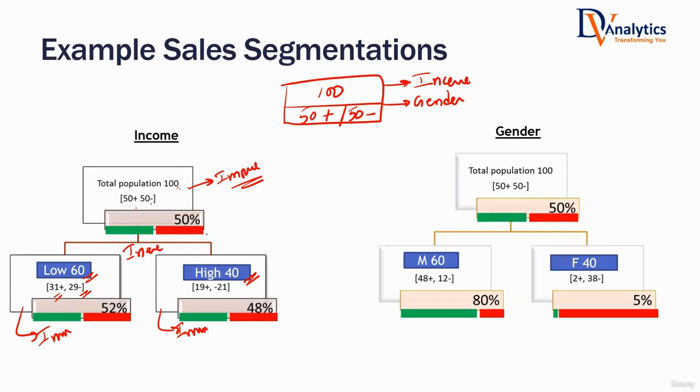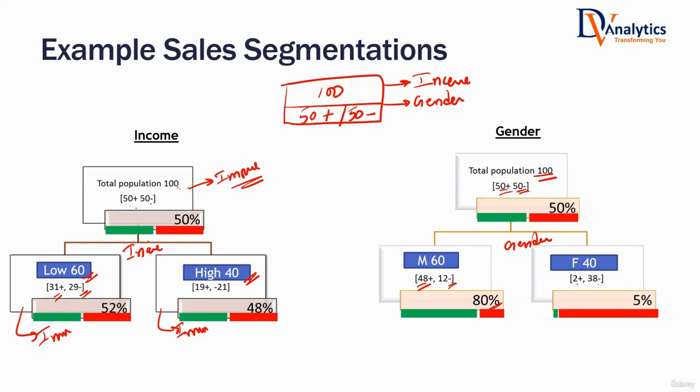This is what is happening when you divide the data based on income. Alternatively, you can also divide based on gender if you like to. The same 100 customers, 50 are buying, 50 are not buying. Within male, there are 60 male customers. How many of them are buying? 48 are buying, 12 are not buying. That means 80% buying, 20% not buying. Within female customers, 40 customers are there. 2 are buying, 38 are not buying. 5% are buying, 95% are not buying.